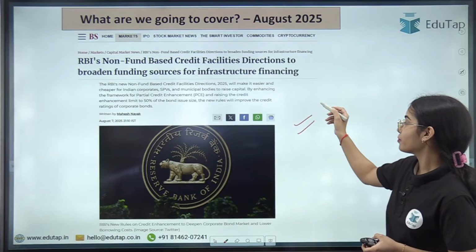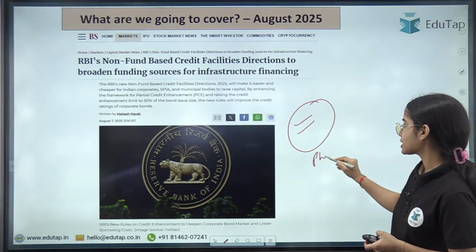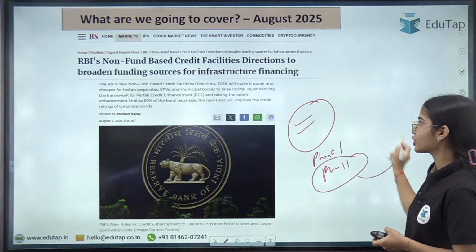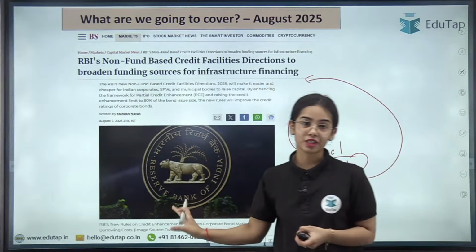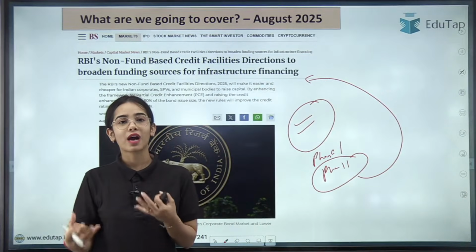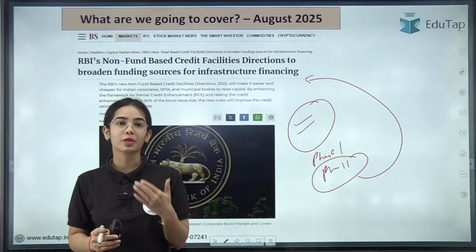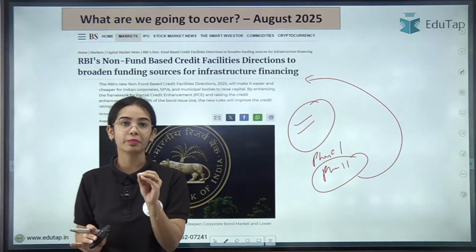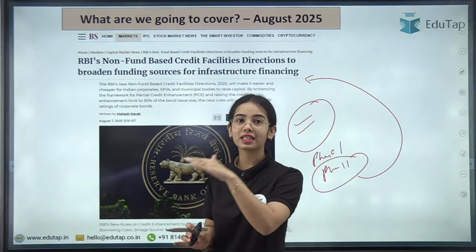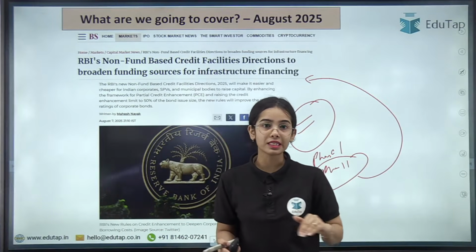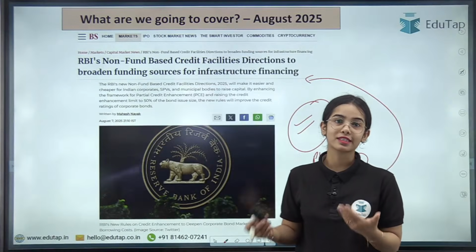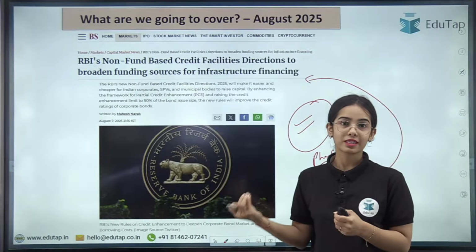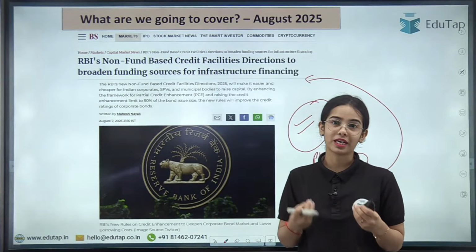The question can come from this direction in phase 1 of the examination as well as in phase 2, and paragraph based questions can also come from this direction, because this is very fact based and the RBI has provided a lot of facts and a lot of clarity for the non-fund based credit facilities, for the guarantees, for the co-acceptances, for the PC. So all of this we are going to discuss in today's session so that you have clarity about these non-fund based facilities as well as the facts that the RBI has provided, okay.